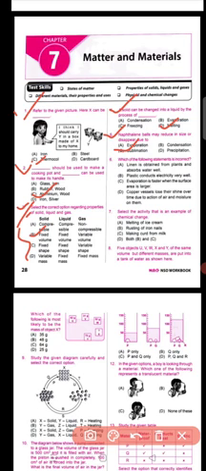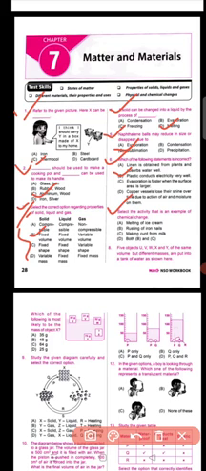Now question number 6: which of the following statements is incorrect? Let us read all the statements. Option A says that linen is obtained from plants and absorbs water well. Option B says plastic conducts electricity very well. Option C says that evaporation is faster when the surface area is large. Option D says copper vessels lose their shine over time due to the action of air and moisture on them. Out of these, your incorrect option is option B, because plastic is not a good conductor. Plastic is a bad conductor of electricity, it is an insulator.